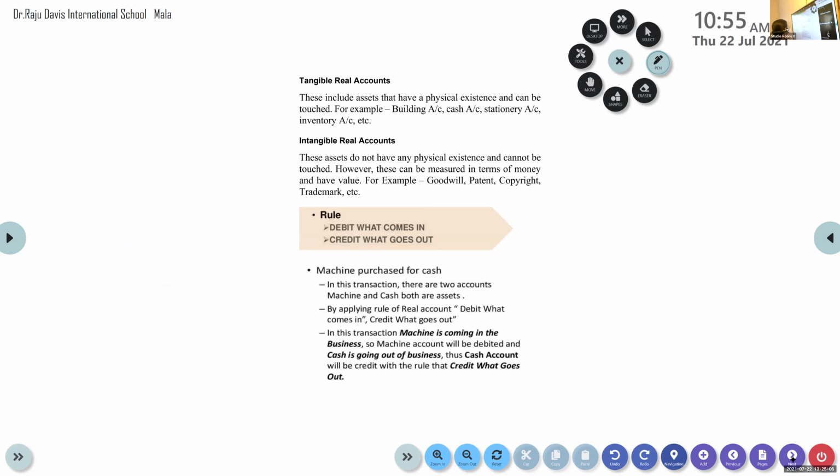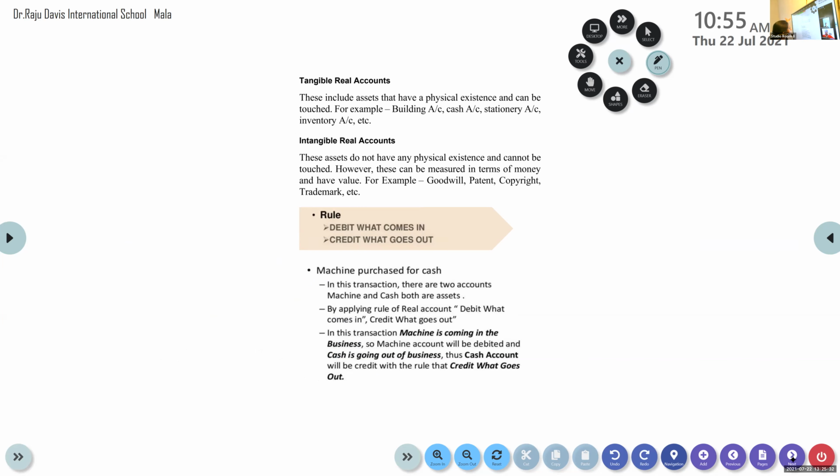That is intangible. So tangible real accounts, you may note it down: building account, cash account, stationery account, inventory account, land and building, plant and machinery, furniture. These are all tangible real accounts. And intangible means what?